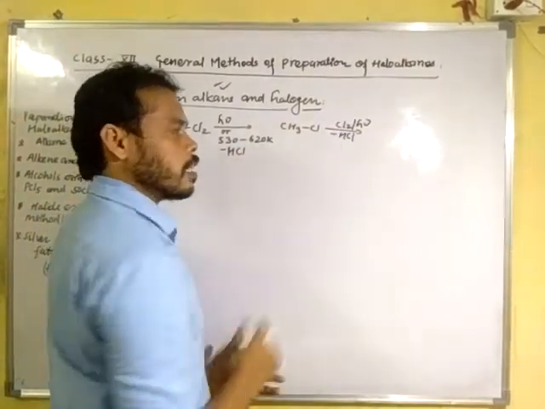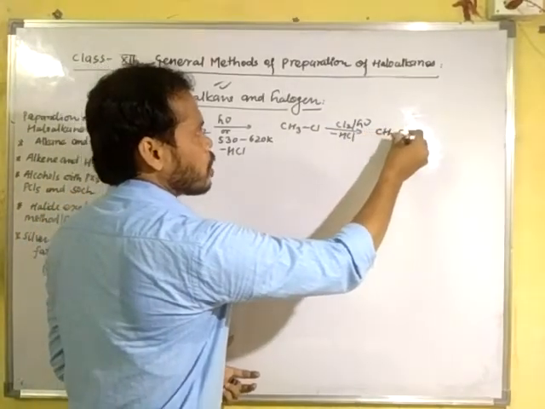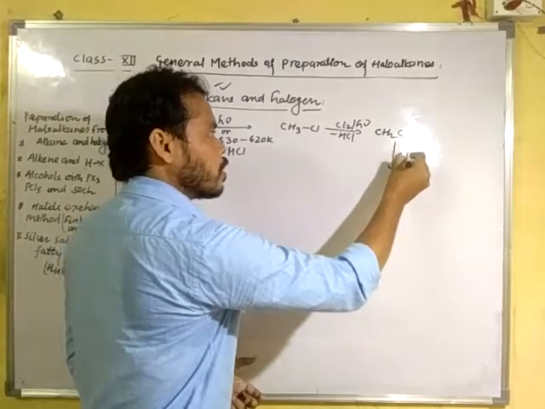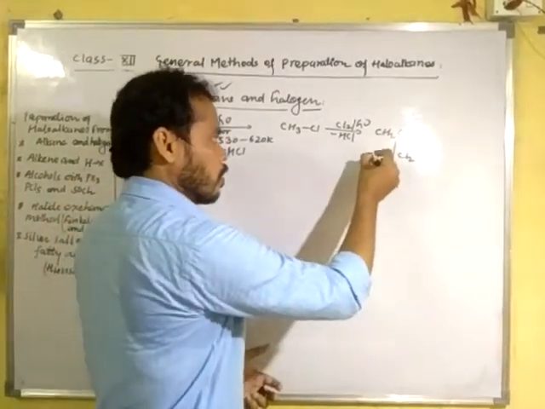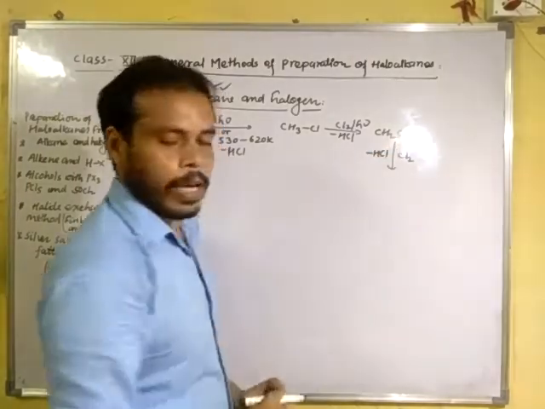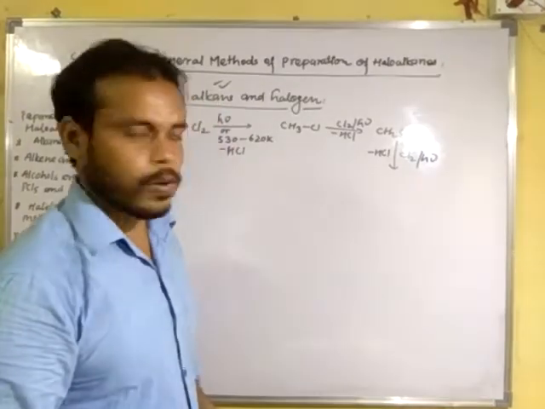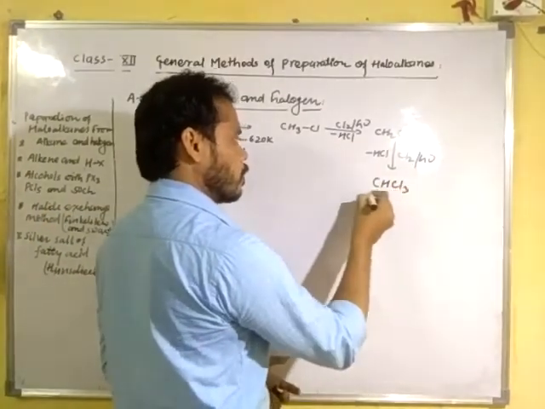same condition, in the presence of sunlight, to give CH2Cl2. Once again, when it is treated with the next molecule of chlorine, it liberates one molecule of HCl, same condition, with photon, to form CHCl3.